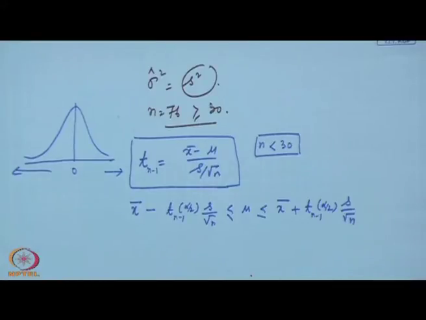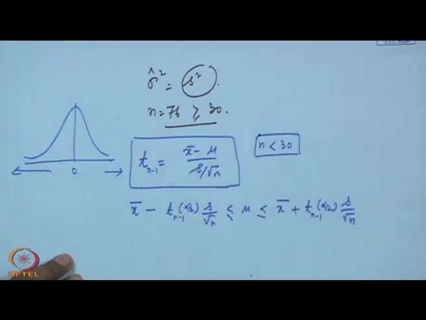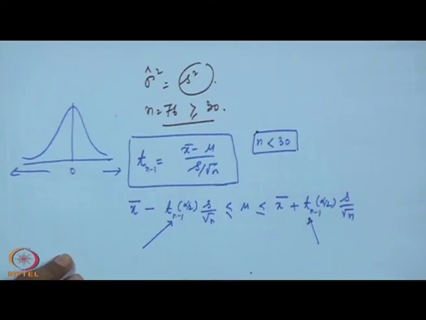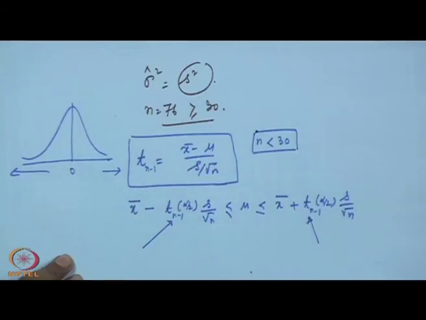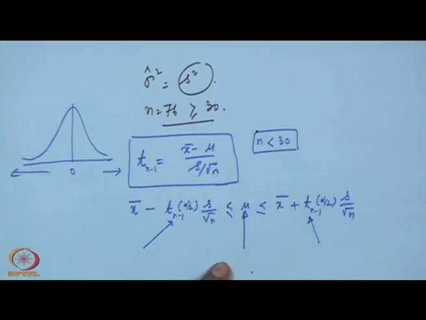In the same problem, if you collect observations which is less than 30, and your population variance is not known, you use T distribution and then find out what is the n value, and what is the alpha value, and accordingly you find out the T n minus 1 alpha by 2 value and put into this formula. You will be getting the confidence interval for the population mean. I repeat, always a confidence interval for the population parameter.